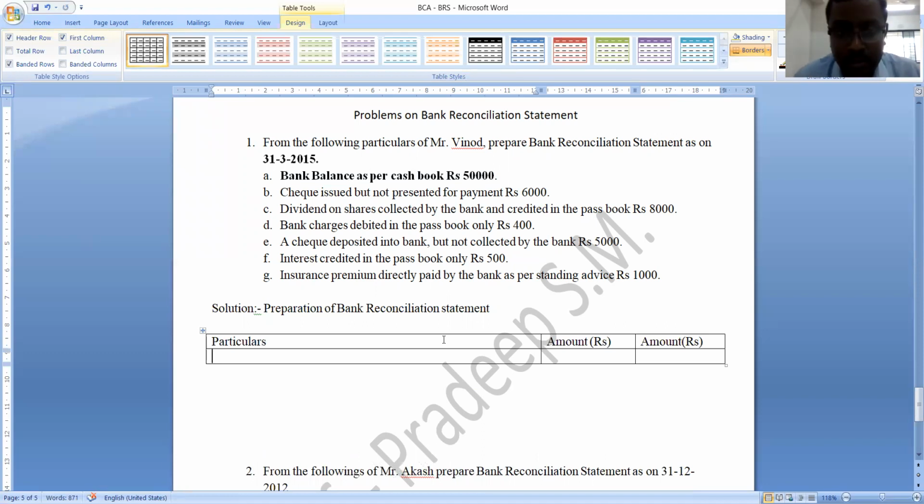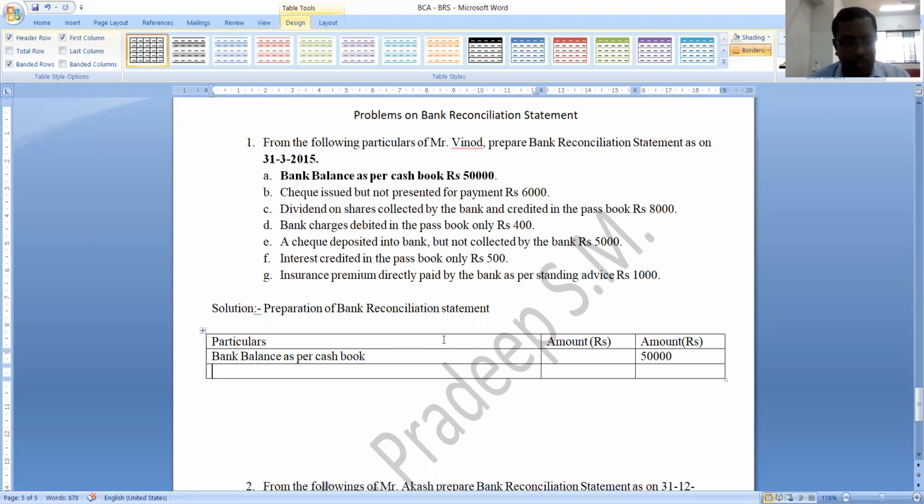The first task is you should check which balance they have given. Actually, they have given the bank balance as per cash book. How much is the bank balance as per cash book? It is 50,000. It must be recorded in the outer column. It is the opening figure. Understood?